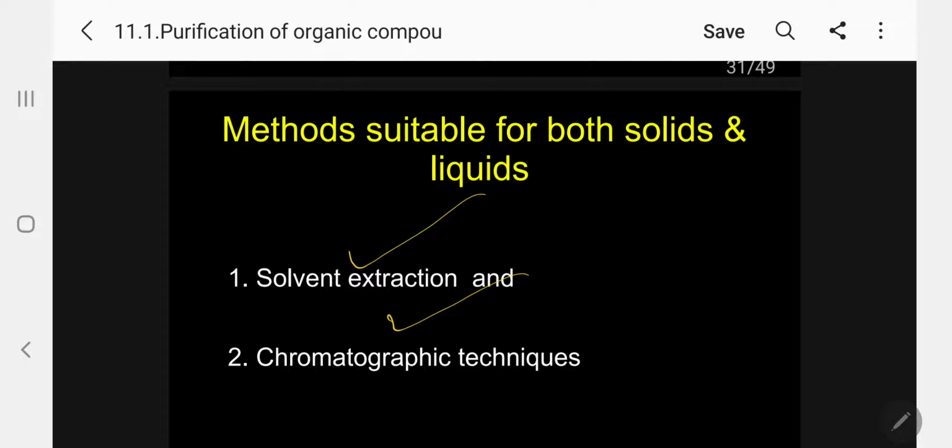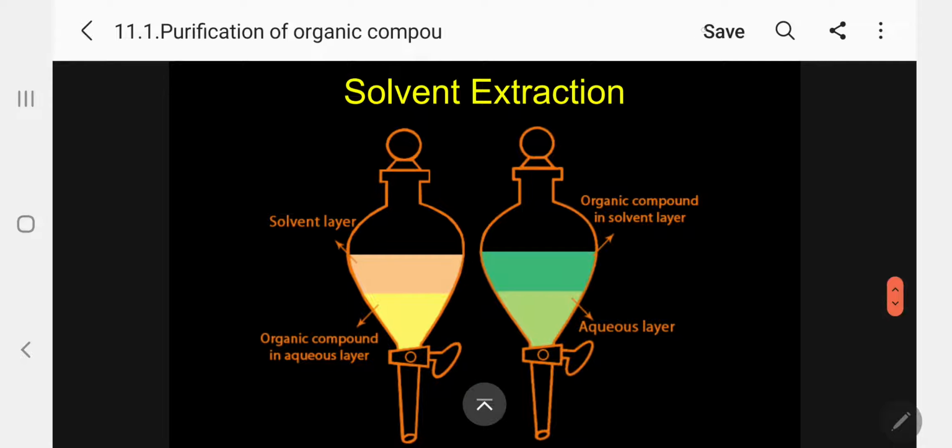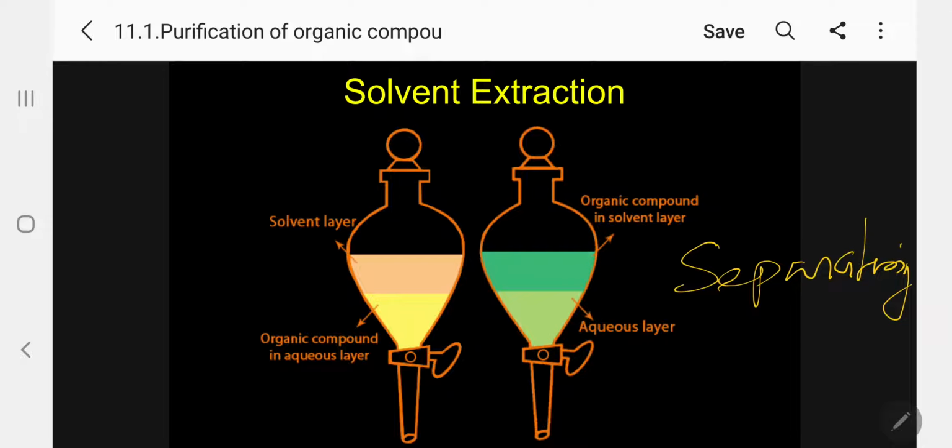In the same way, chromatographic techniques can be used for both solid mixtures, liquid mixtures, and solid-liquid mixtures, which can be separated on a large scale by chromatography. First, let me concentrate on solvent extraction. Please follow. This is the apparatus. I told you, the separating funnel. Kindly follow. This is what we are going to use.